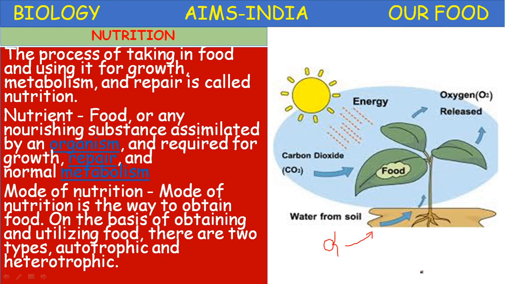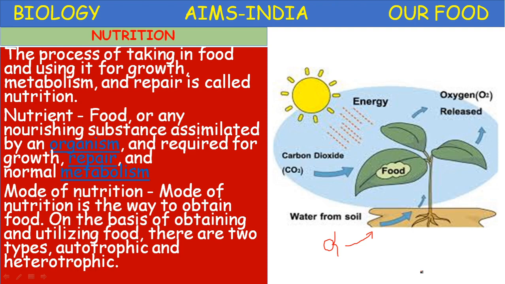Next, metabolism. What is metabolism? Metabolism is a broader term. It is divided into two parts, anabolism and catabolism. Anabolism is a constructive process, like nutrition.